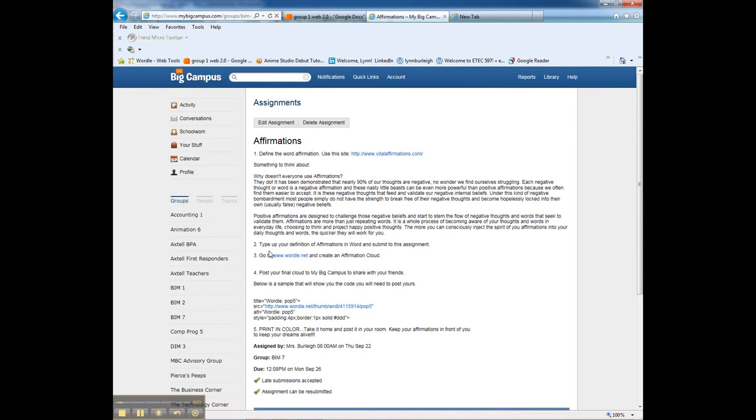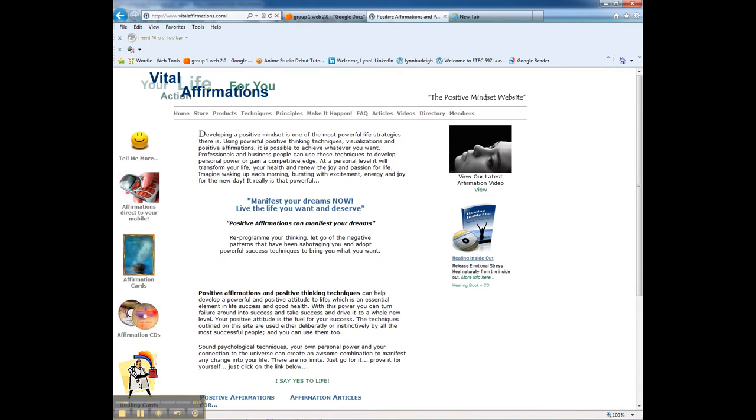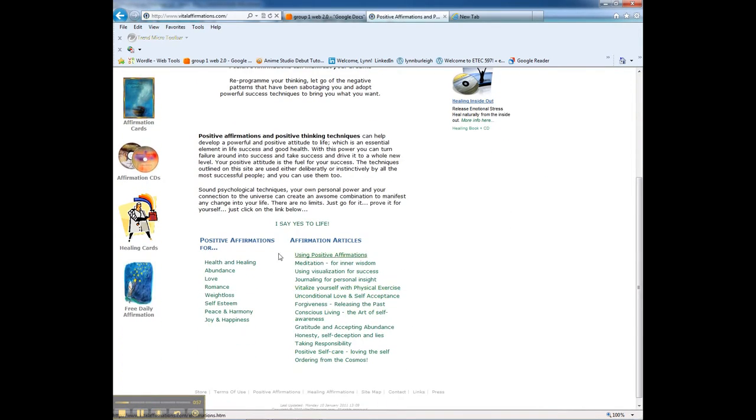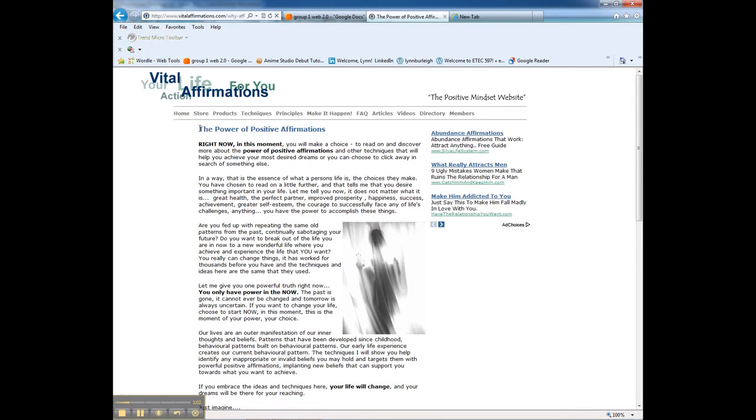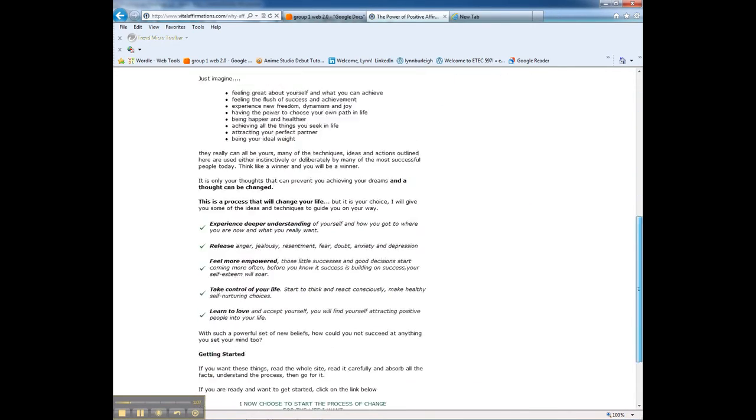That's a lesson plan that I design using a website that they get to research, and also using the Wordle, or they could create their own Wordle. So the first thing they're required to do is define the word affirmation. And I give them a paragraph that pretty much defines it, but I ask them to go on this website, and I'll click here, and you can see that they have all these links that they can check and read and get a better idea of what affirmations are. The power of positive affirmations, and it kind of goes into detail there about them.